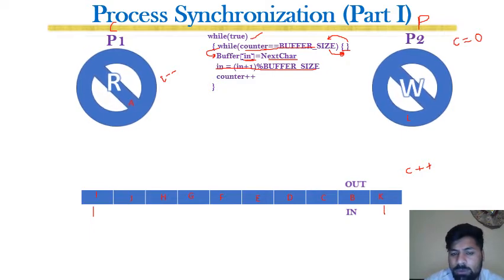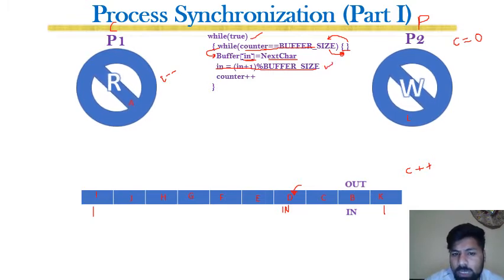And what was the philosophy behind that? That is n plus 1 remainder buffer size. For example, n is here at position 4, and a character d is written on the buffer here. And now this increment statement is executed.